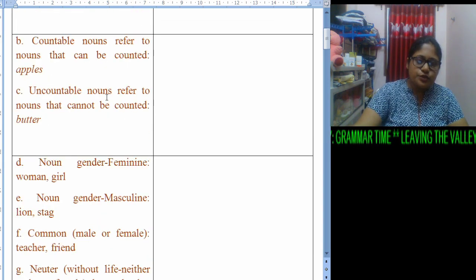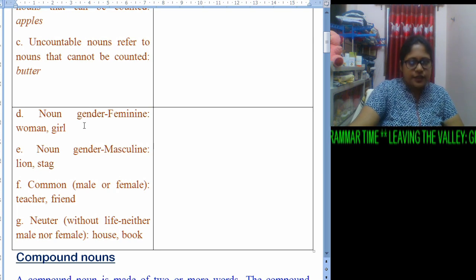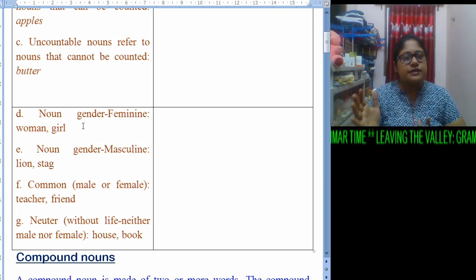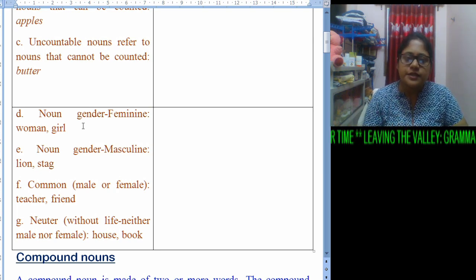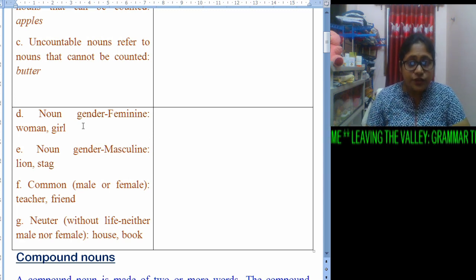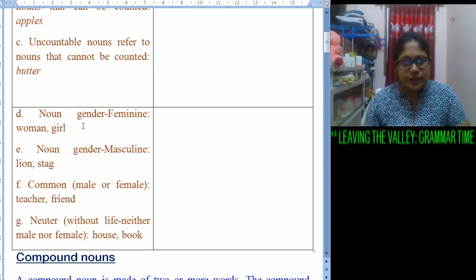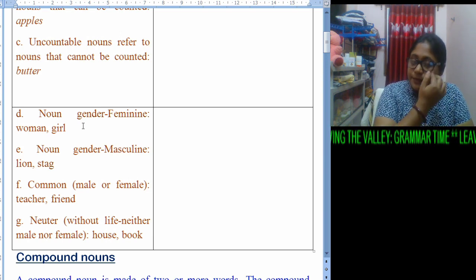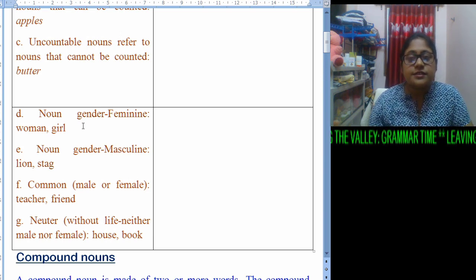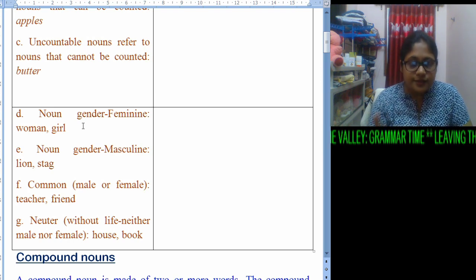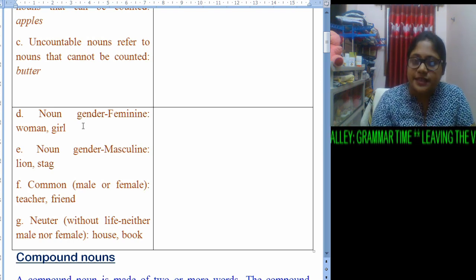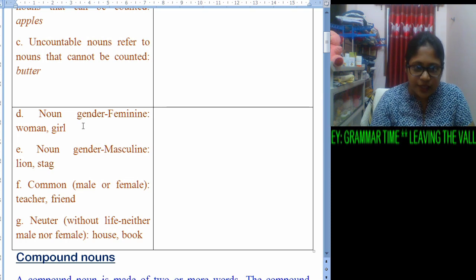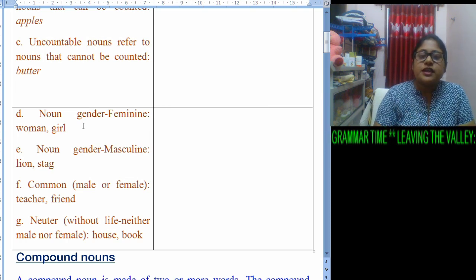Now let us come to D, that is nouns given by gender, that is feminine. Feminine, you all know, categorizes the female, right? It can be a woman, it can be a girl. Likewise masculine categorizes a male, it can be a lion, a stag, a man. Okay, next comes common noun.